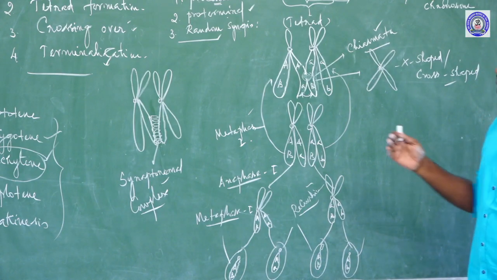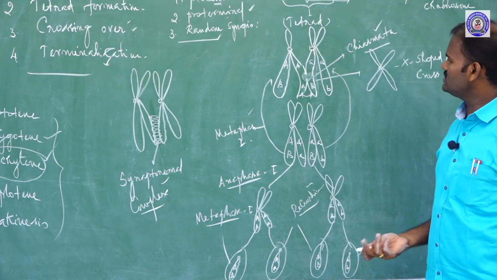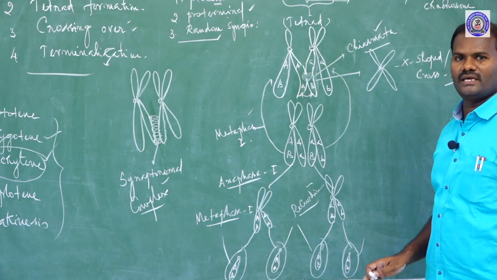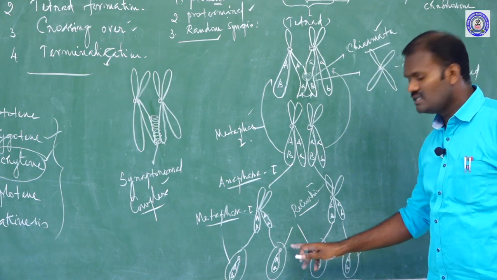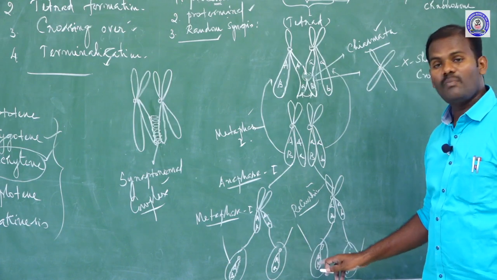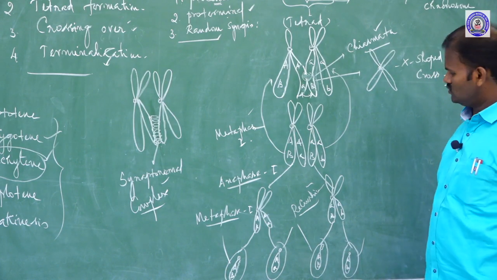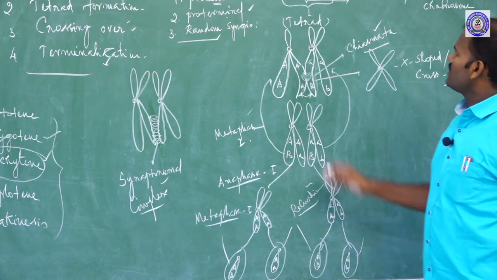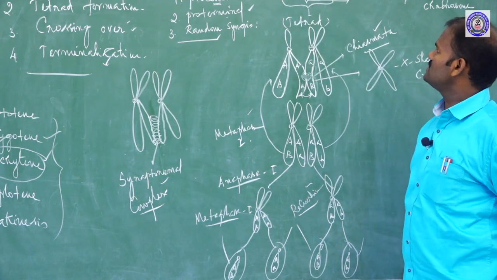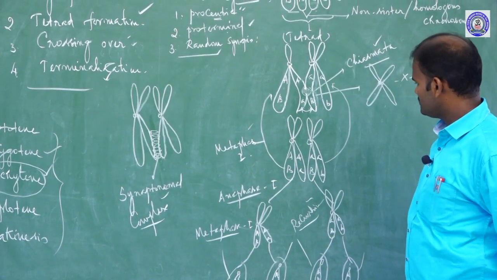So what do we have to learn from this crossing over? As crossing over takes place, new combinations of genes are formed. It plays an important role in evolution. So, crossing over simply takes place between the two non-sister chromatids of the homologous chromosomes.